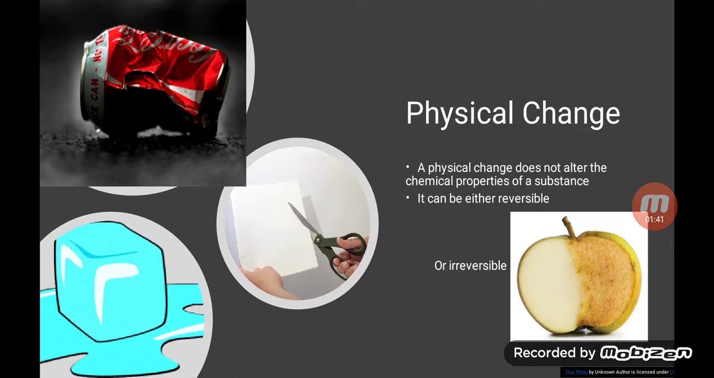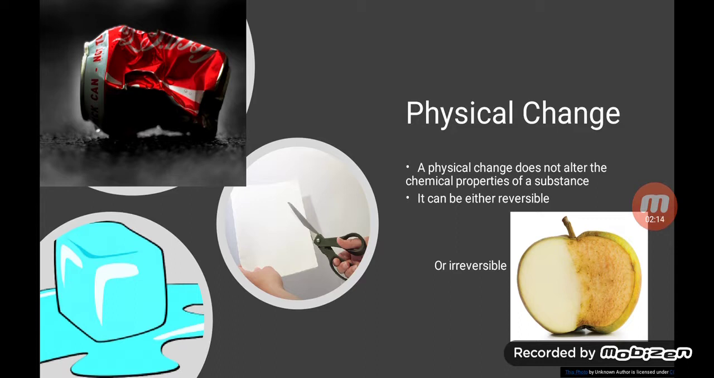Some changes involve change in only the physical properties of a substance, such as shape, size, temperature, and state. These changes are called physical changes. Whenever there is a physical change, no new substance is formed. A physical change does not alter the chemical properties of a substance. It can be either reversible or irreversible.